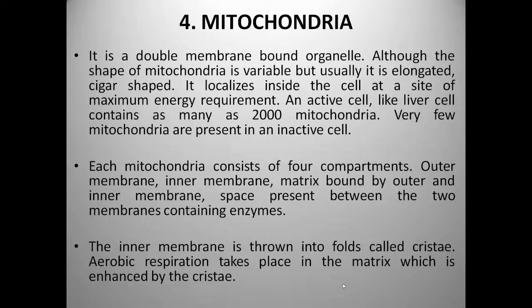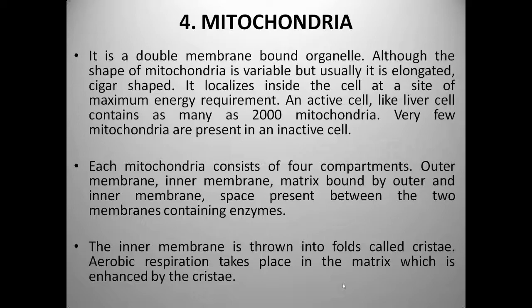Now we see an important feature of the cell, the mitochondria. It is a double membrane bound organelle. Although the shape of the mitochondria is variable, usually it is elongated, cigar shaped, and localized inside the cell at the site of maximum energy requirement. An active cell like a liver cell contains many mitochondria, as many as 2000, and very few mitochondria are present in an inactive cell.